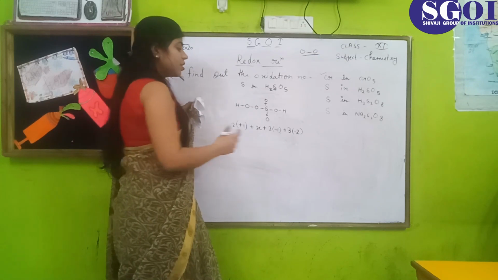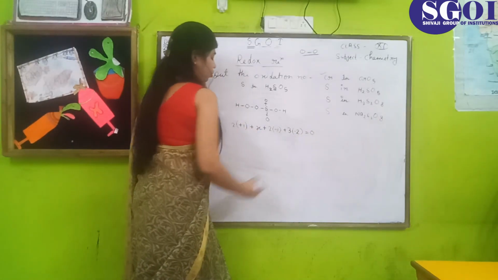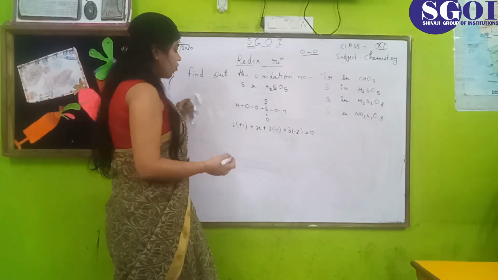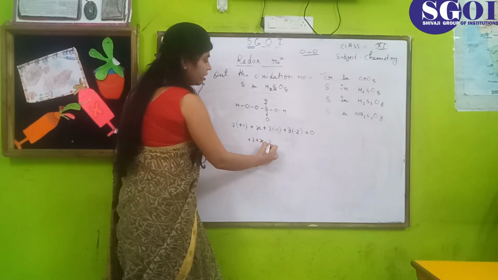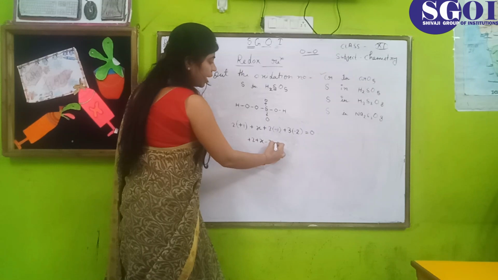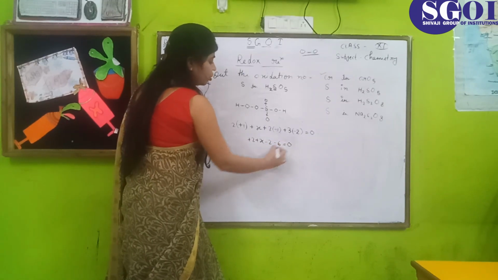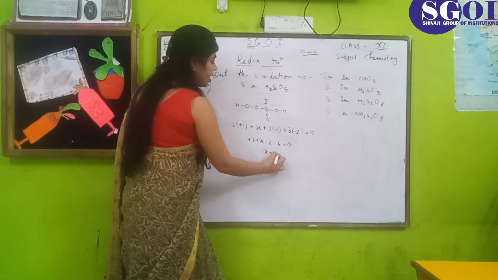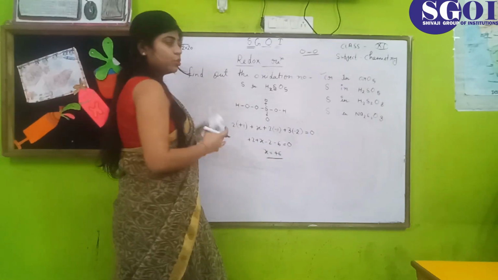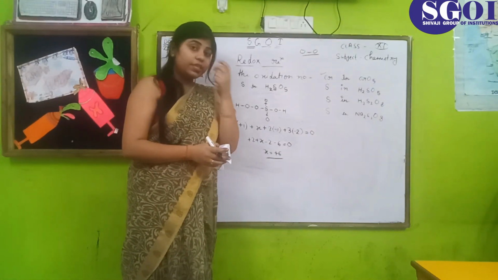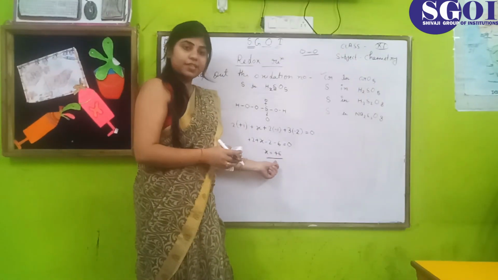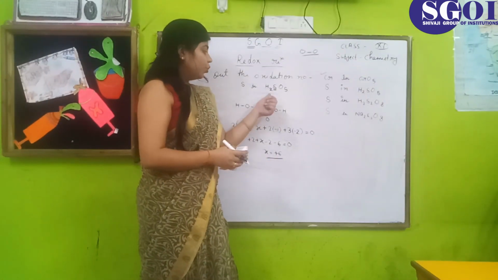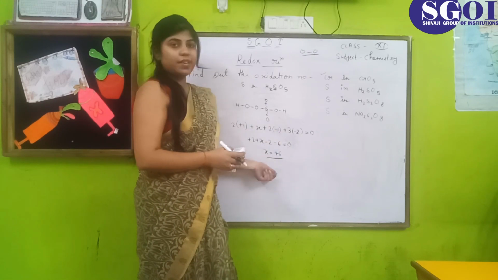There is no charge on this compound, so it is equal to 0. Now find the value of X: +2 plus X, -2, -6 is equal to 0. So X is equal to +6. In this example, the oxidation number of sulfur in H2SO5 is +6. Okay, note down this example.